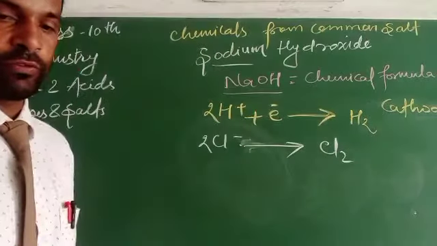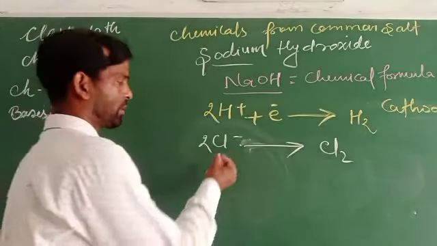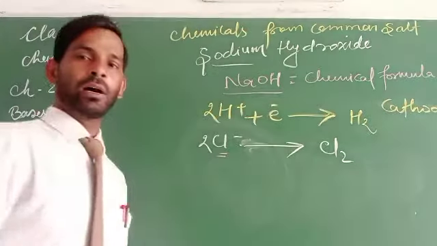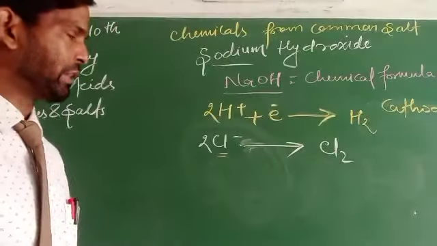So that confirms that electrical decomposition happens in this regard.